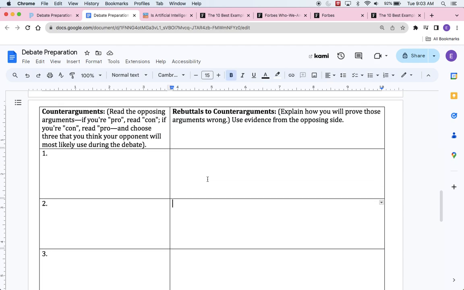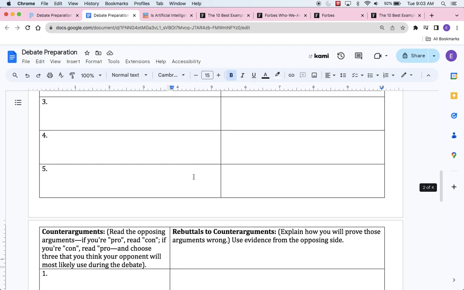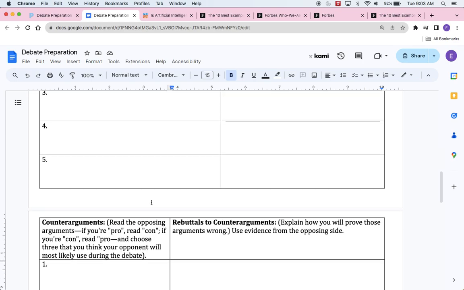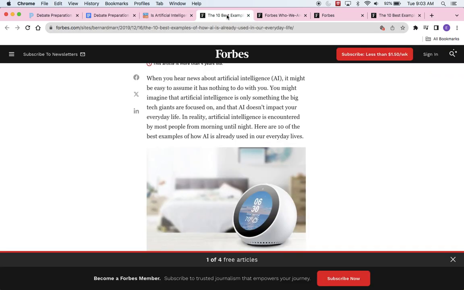The more detail you put here, the better your overall preparation sheet's going to be, the more prepared you're going to be for the debate. So that's all you got to do today is the arguments and the counterarguments. And if you get stuck, just call me over. I'll be more than happy to help you out.